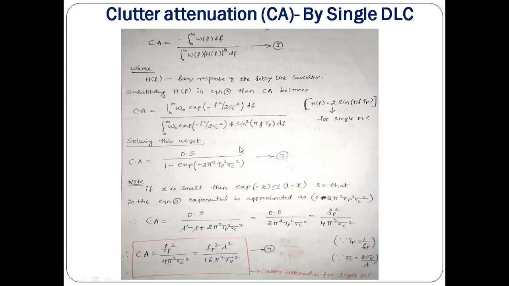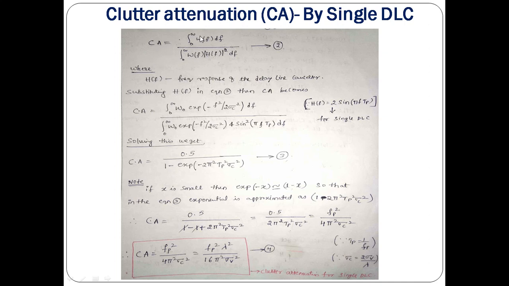Now, we are going to derive the clutter attenuation considering a single delay line canceller. So, this is the equation to calculate clutter attenuation.